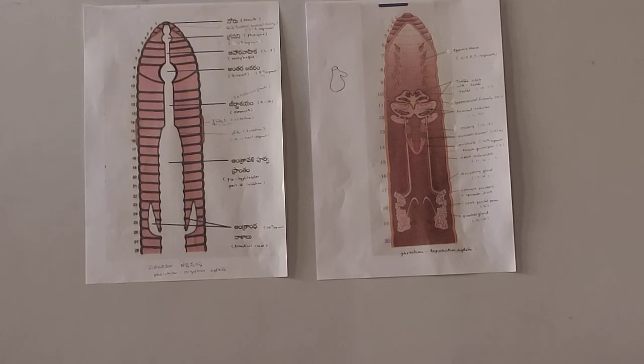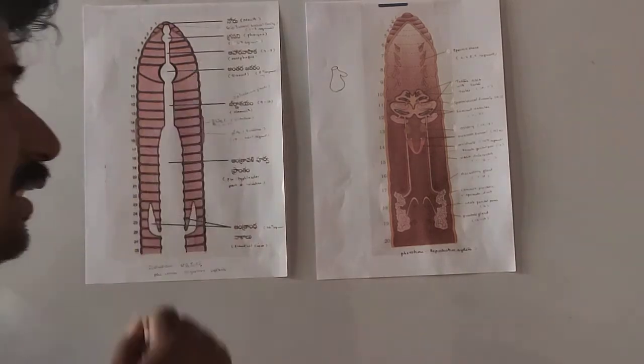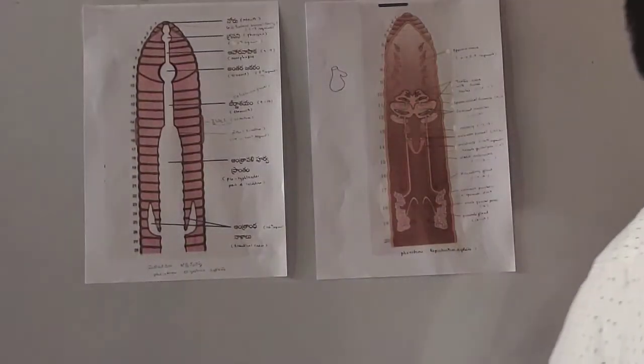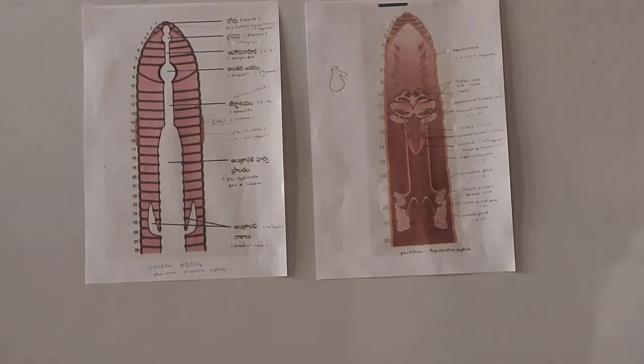That is why this gizzard is known as the grinding mill.